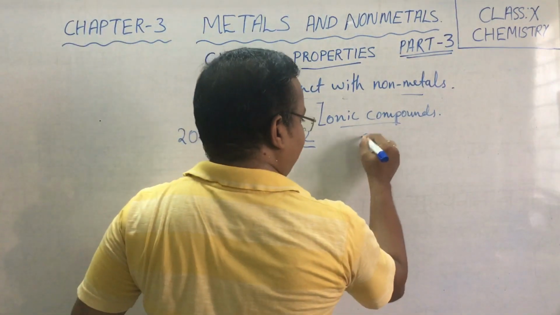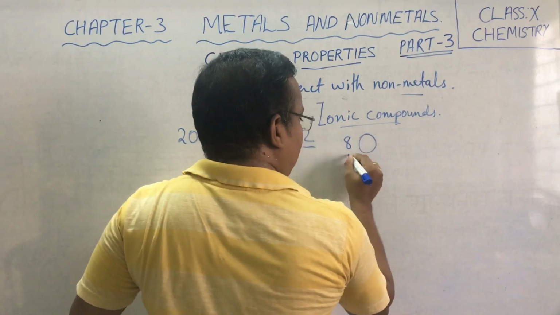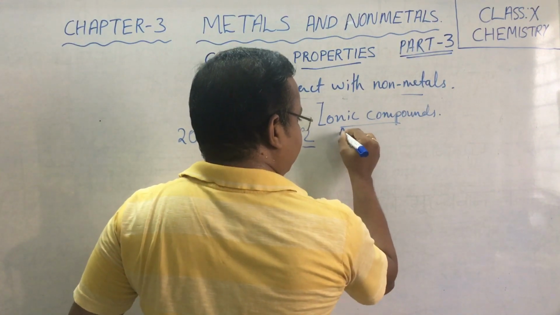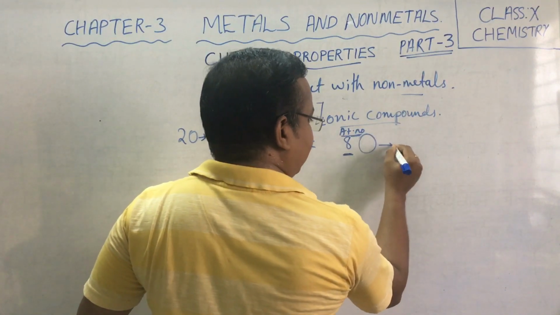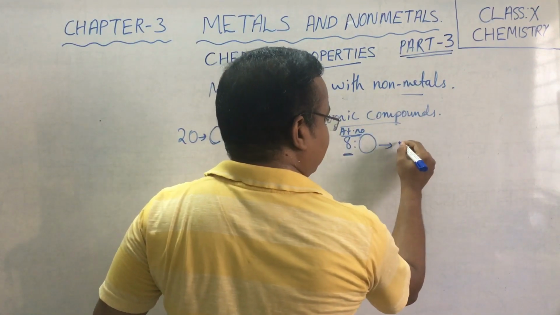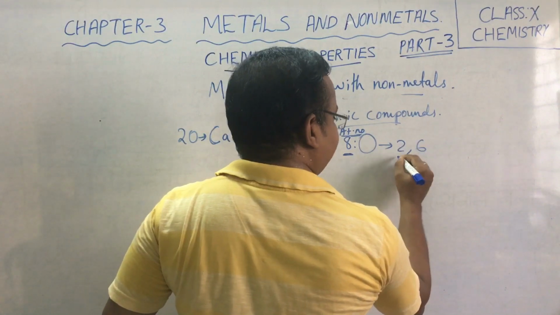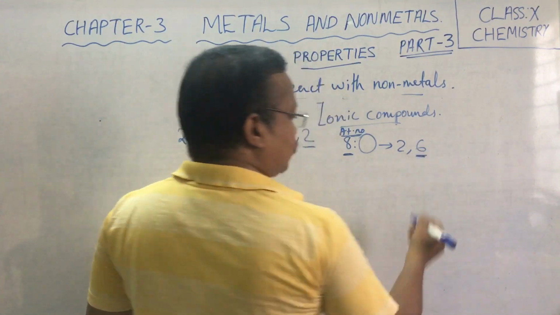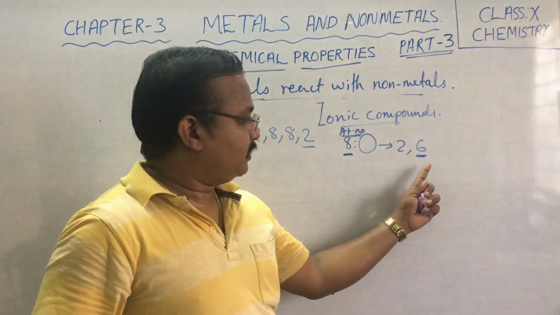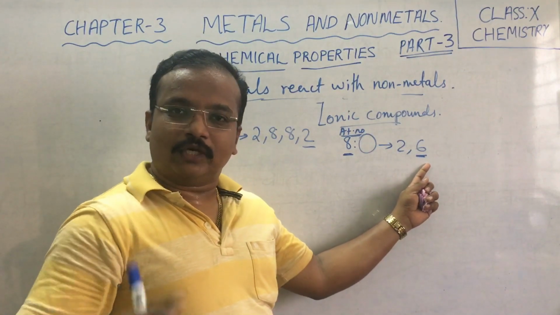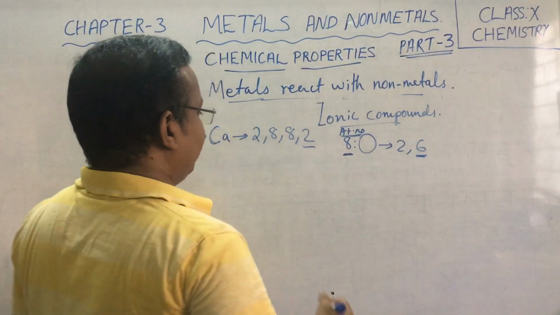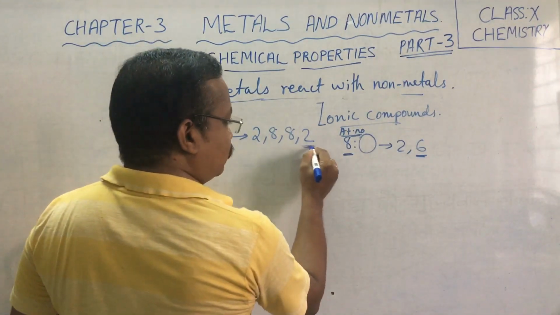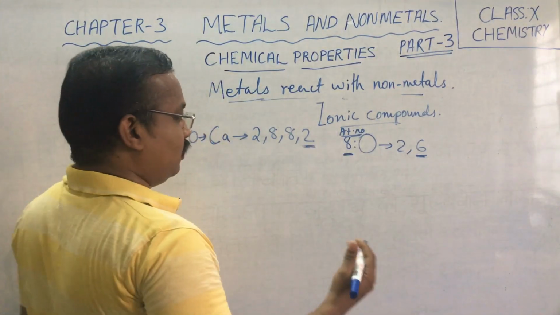Suppose we are having another atom like oxygen, having atomic number 8. So we can write the electronic configuration as 2, 6. Now, oxygen has 6 electrons in its outermost orbit, so it requires 2 more electrons to complete its valency. Correct? Now calcium is having 2 electrons in the outermost orbit.